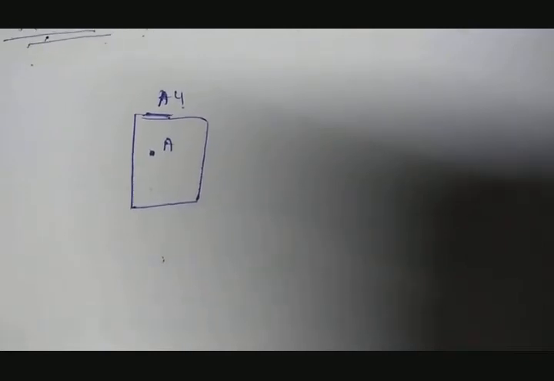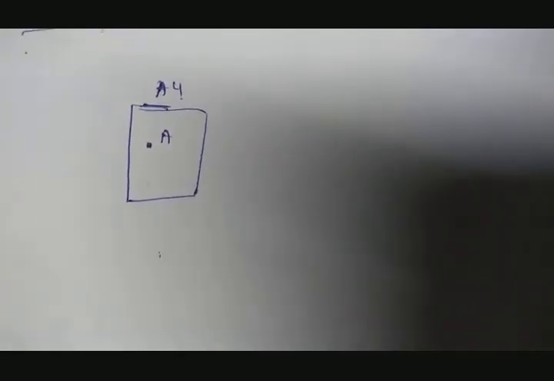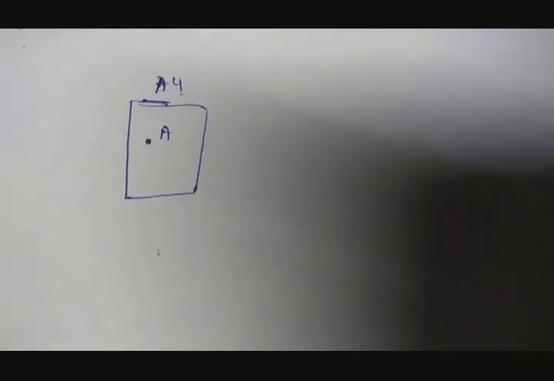So what will you do? You will answer like, sir, it is to the left edge of the page, very near to the left edge. Or else you will tell that it is very near to the left upper corner of the paper. So will that be enough to describe the position of the point A?